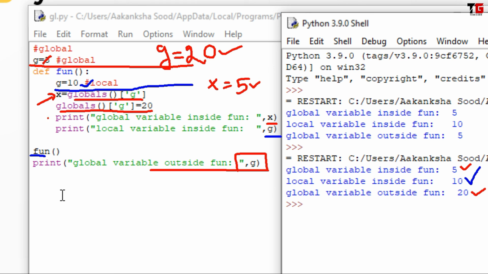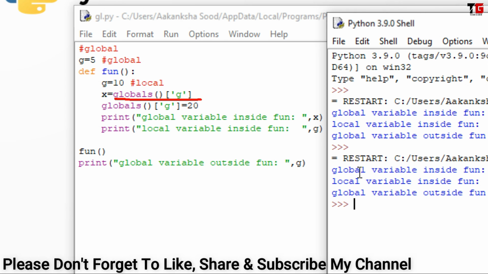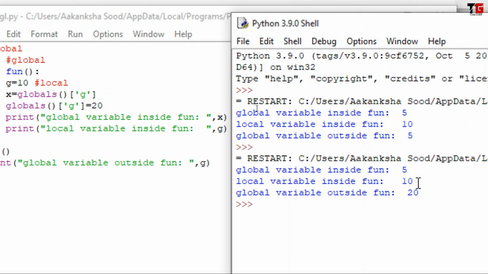So friends, in this way, by using this statement, we can change the value of global variables inside a function when we also have a local variable with the same name. Alright. Now the question is, why is x 5, and not 20? Because I got the value of global variable g and stored it in x, so x became 5, and after that I changed the global variable to 20, but x is still having 5 only. That's why x is 5 but my global variable is 20.